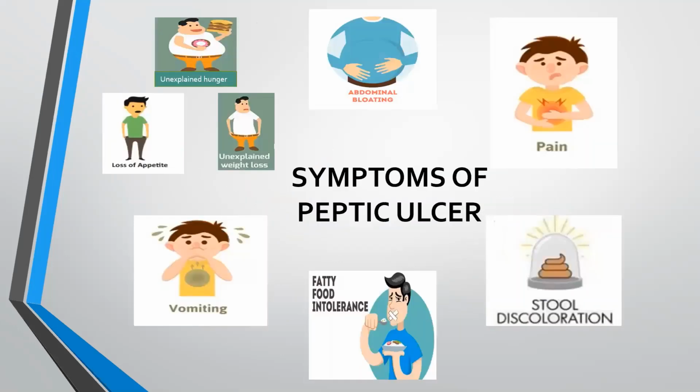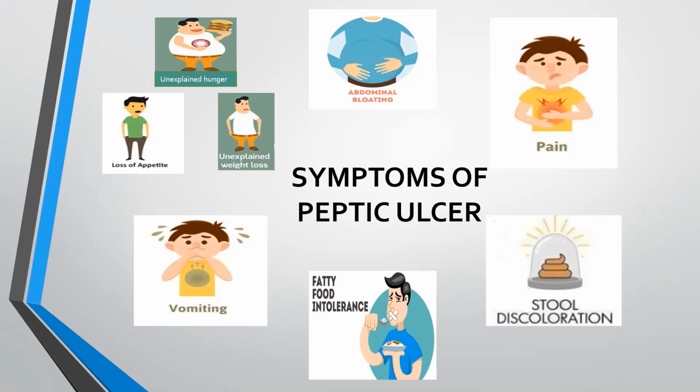Next, there are various symptoms of peptic ulcer present in different types of patients. There may be slight pain due to ulcer, which may be confused with hunger, thus leading to unexplained hunger in the patient. However, duodenal ulcer pain is relieved by food. However, gastric ulcer pain is further elevated due to the presence of food, which may lead to loss of appetite and